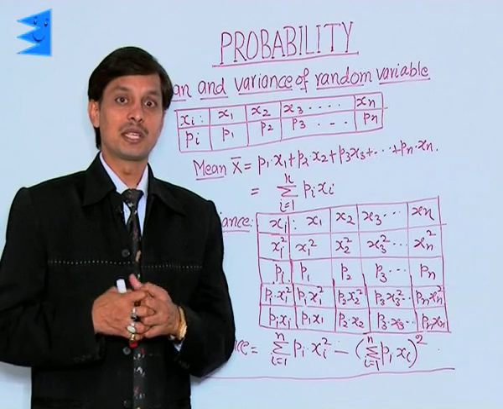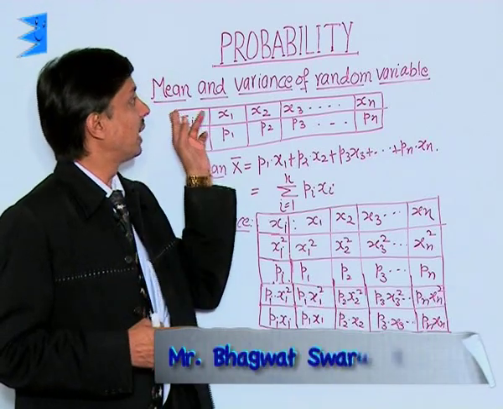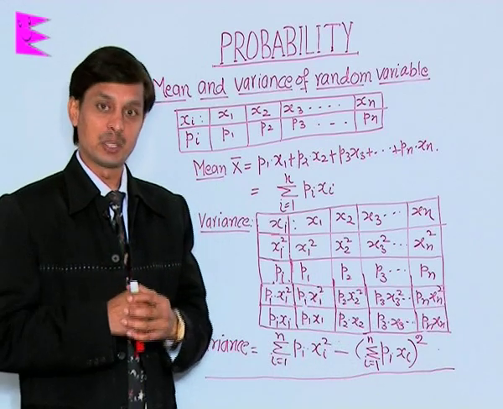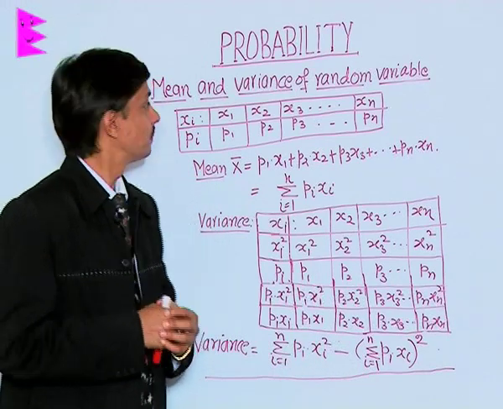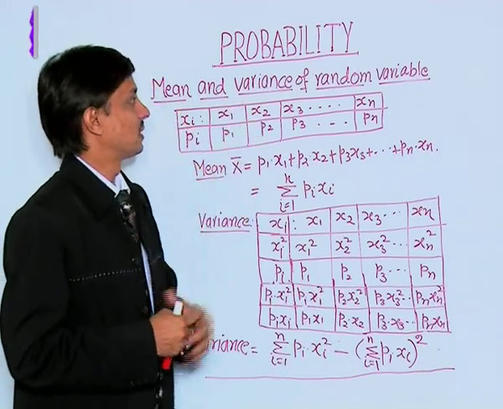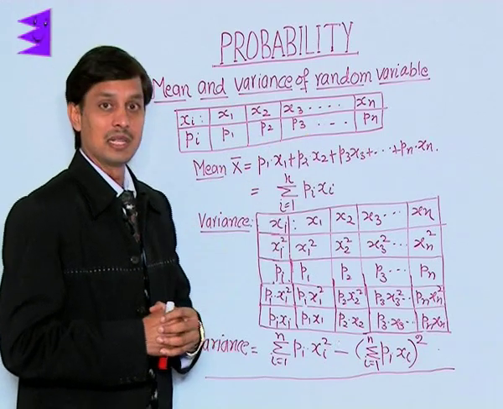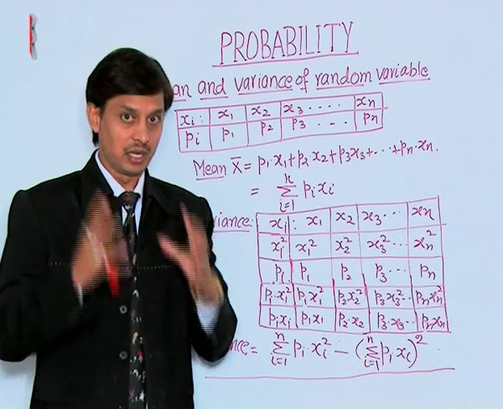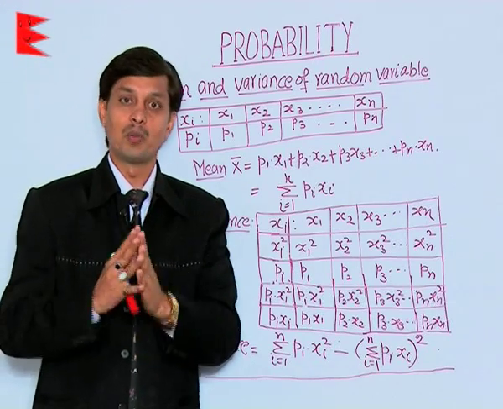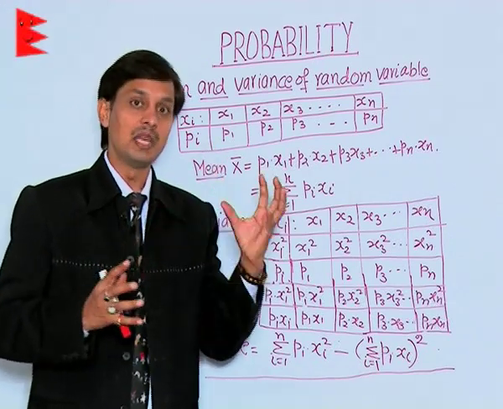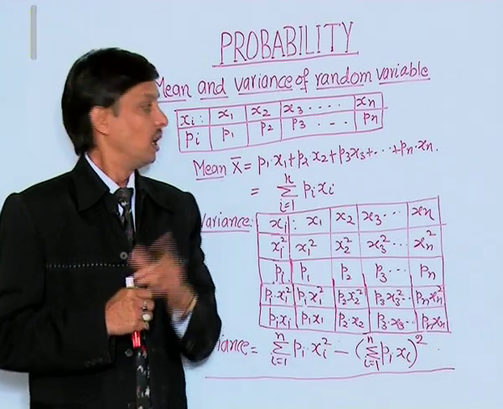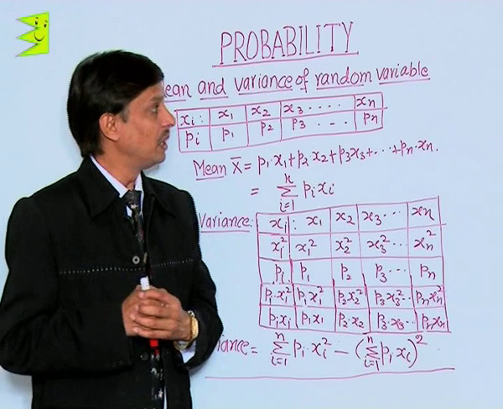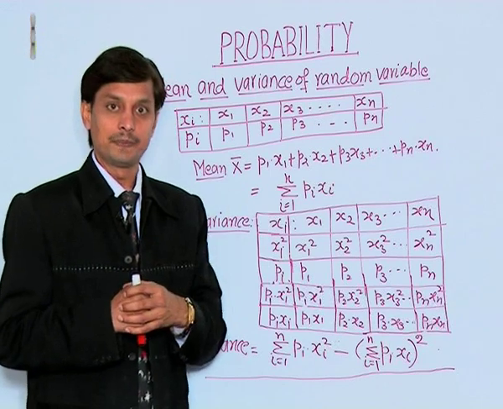Now I want to discuss with you the mean and variance of some random experiments in probability. If we discuss the mean and variance of random variables, there are two separate results, two separate formulae to calculate the mean and variance. First of all, let us talk about how to find the mean of a random variable.